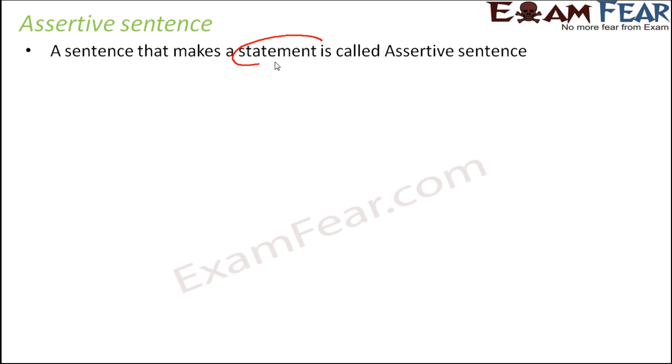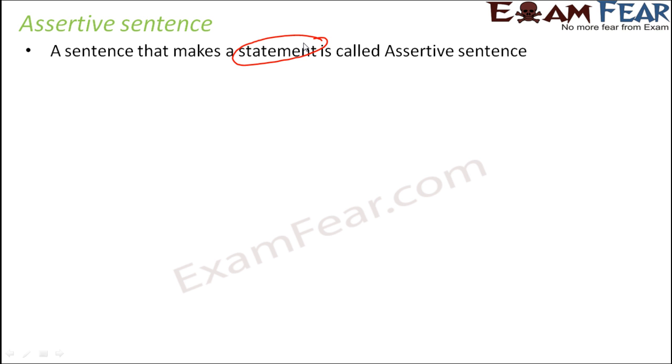Okay, so these are like the simple ones, where you are not asking a question or showing some kind of excitement. It is just a simple plain statement. So when you make a statement or when you declare something, like it's a plain statement without any emotion attached, without any questions being asked, without any commands or orders being given to someone. So it's like a plain statement. You are just saying something. So when you just say something, that is always assertive sentence.